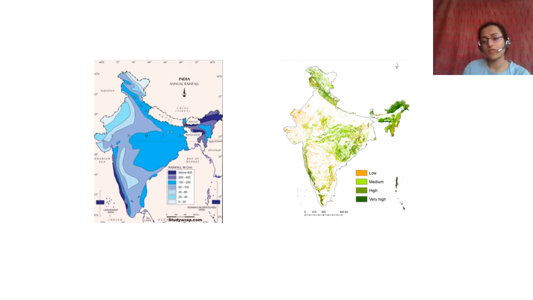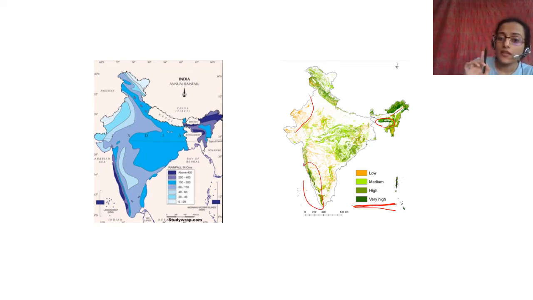So these are two maps. There is an activity in your book in which they're telling you to compare maps of areas. So I just thought I'd put two maps and we'd compare them. So you can see this is the biodiversity map. This is forested area, right? And you can see very high is dark green, and as you go up it becomes orange. So this is low density, this is very high density, right? This is also very high density. Here also there is high density.